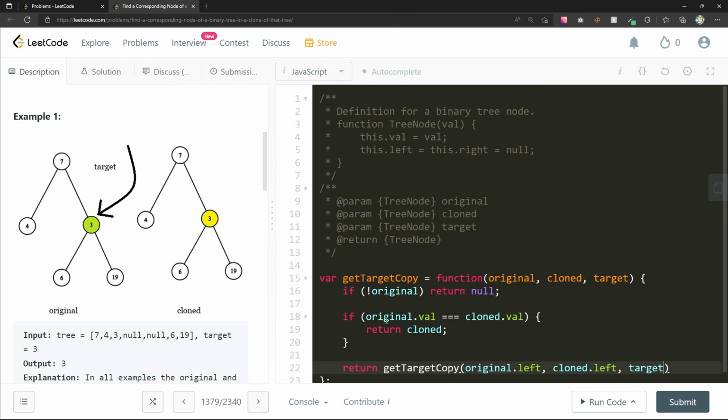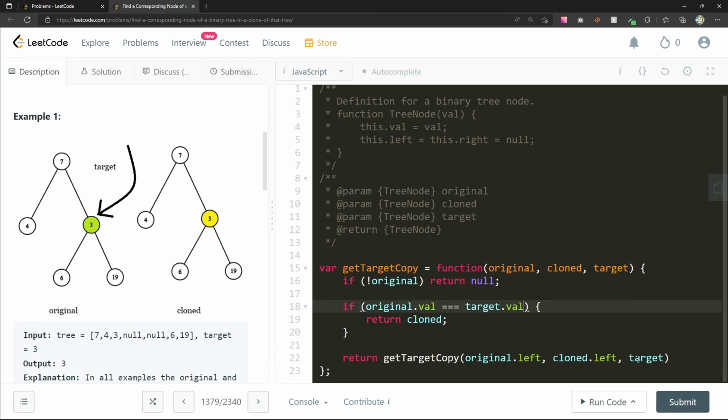No, wait. Original.val equals target.val, right? Because these are all tree nodes. Or getTargetCopy of original.right, cloned.right, and target.